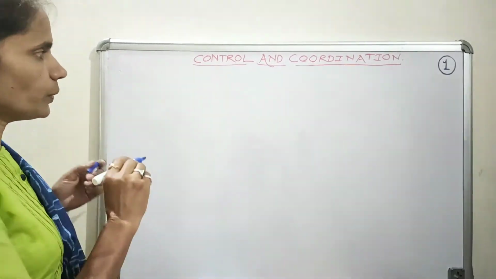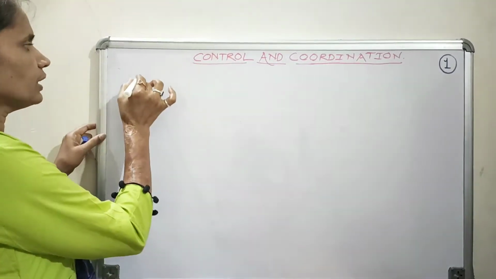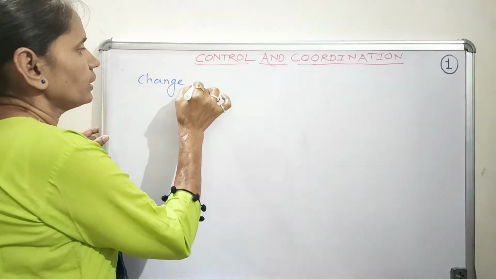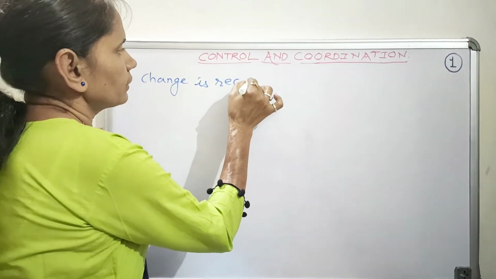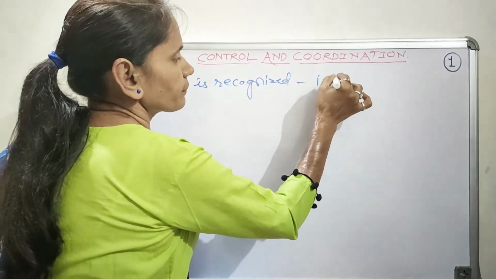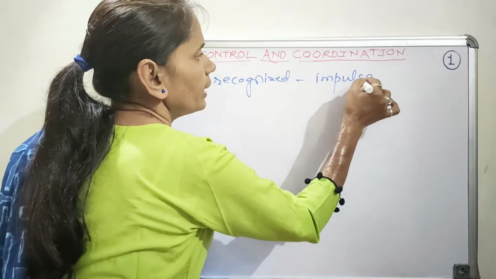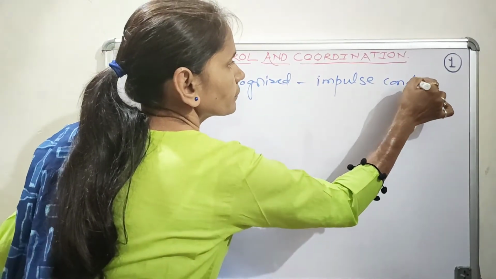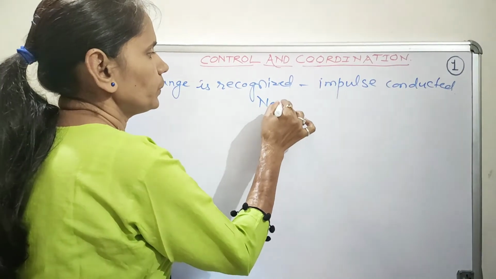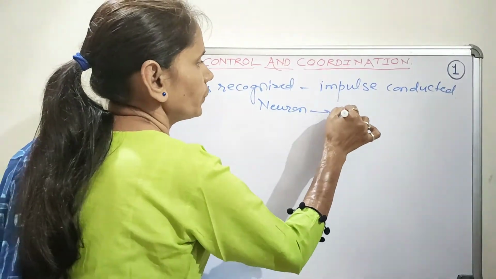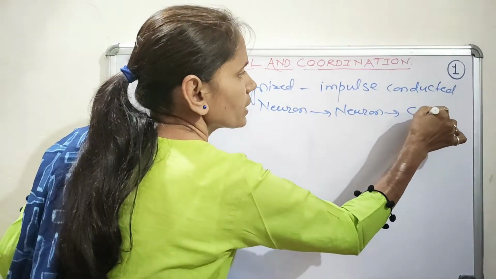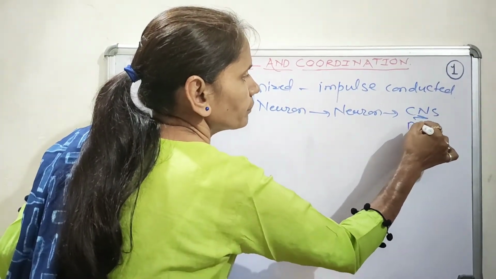So in the usual actions, what happens? The change in the environment is recognized and the impulse, that is the nerve impulse, is conducted from one neuron to the next neuron and finally to the central nervous system, that is the brain.